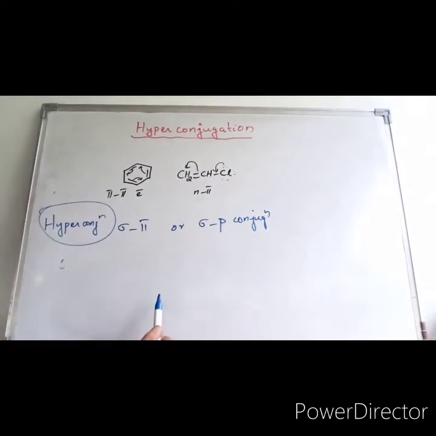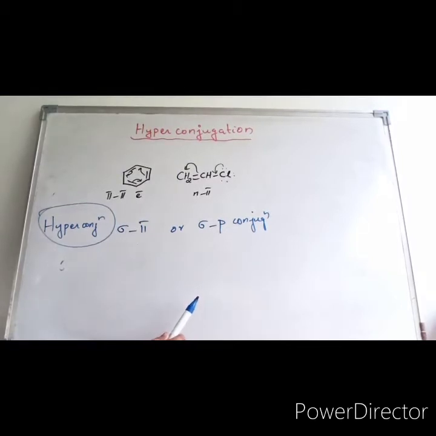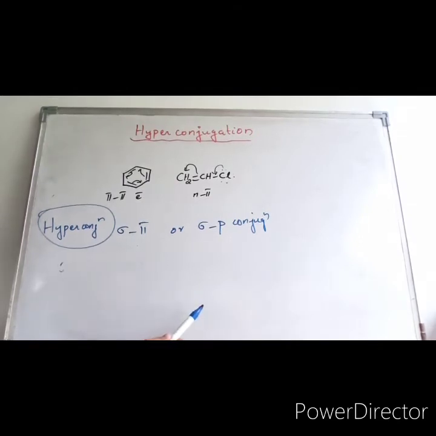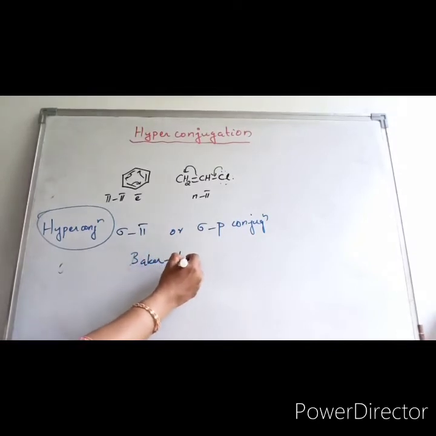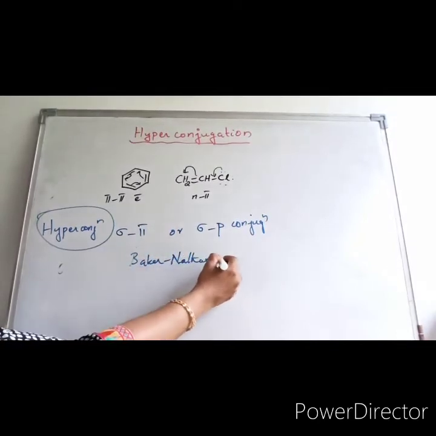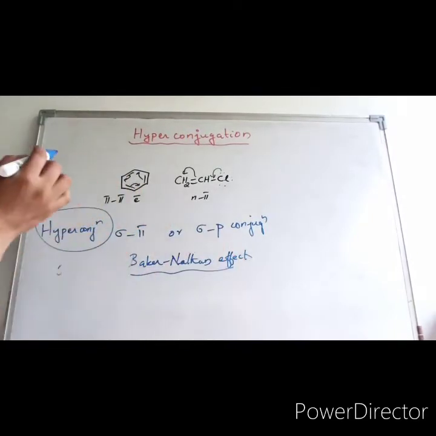In simple terms, we can say this is delocalization of electrons by the overlap of a sigma bond orbital with a pi or p orbital. That is called hyperconjugation, otherwise called the Baker-Nathan effect. If I take an example and explain, that will be more clear for you.